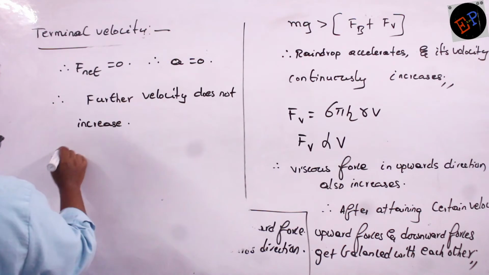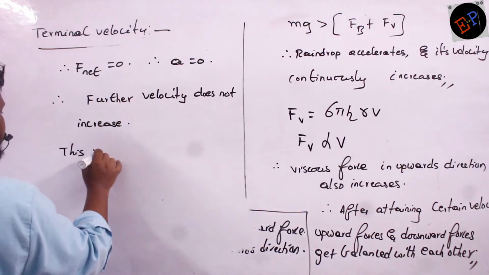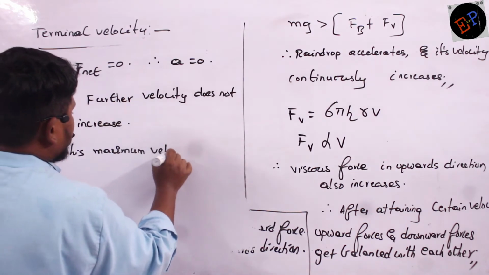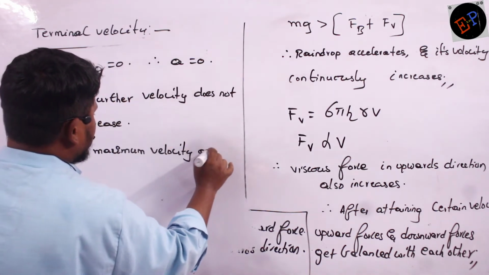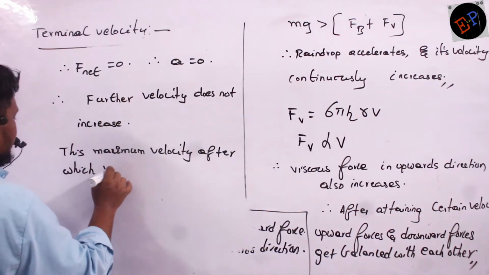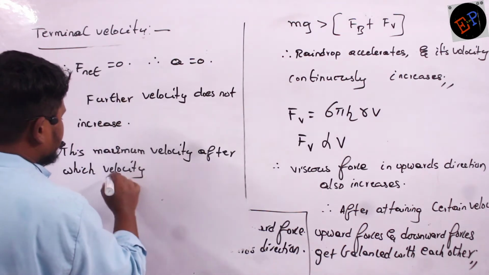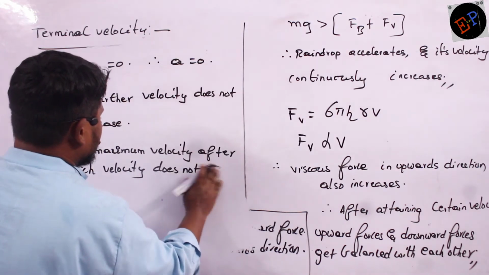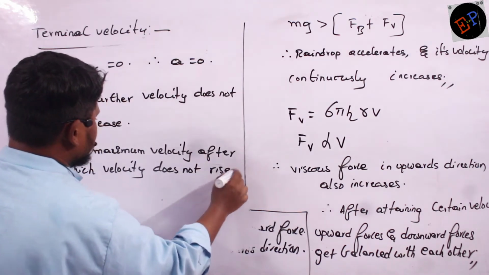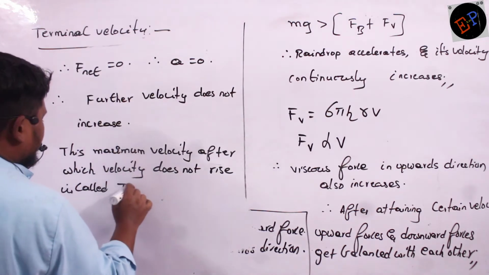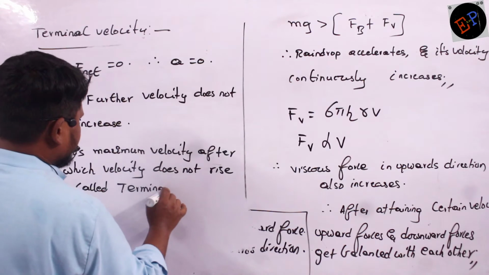Okay, ma? So this maximum velocity, after which velocity does not rise, is called what? Is called terminal velocity.